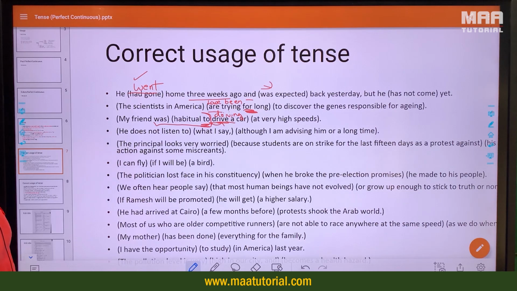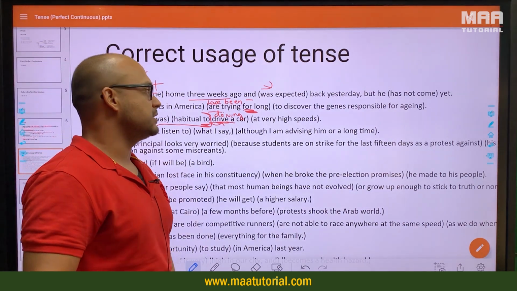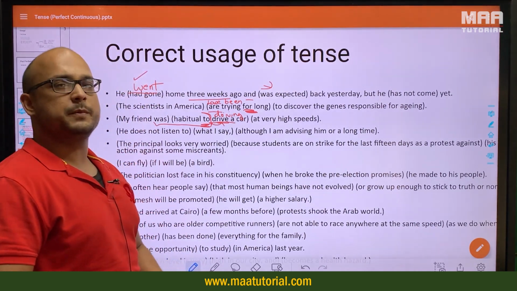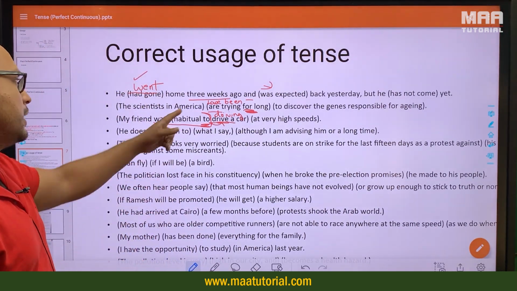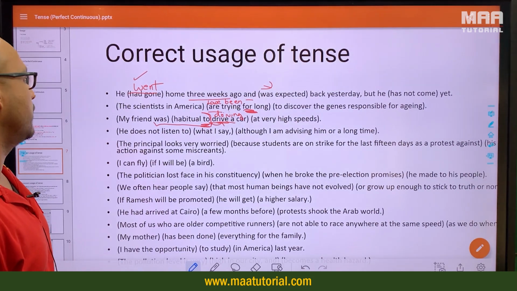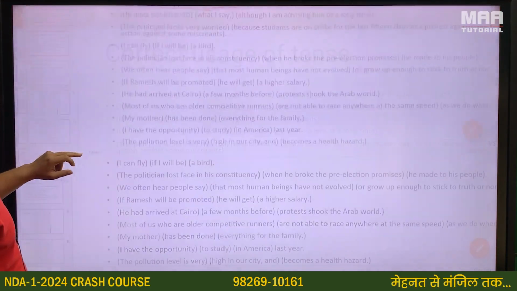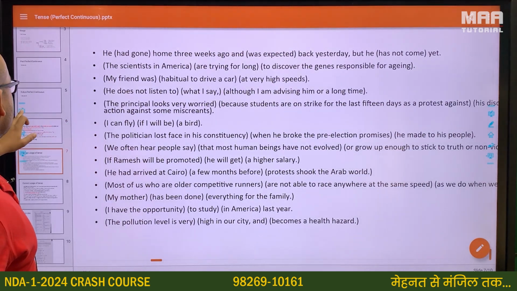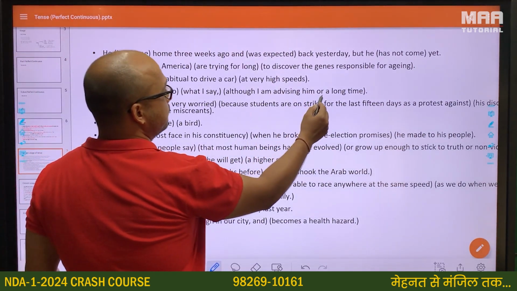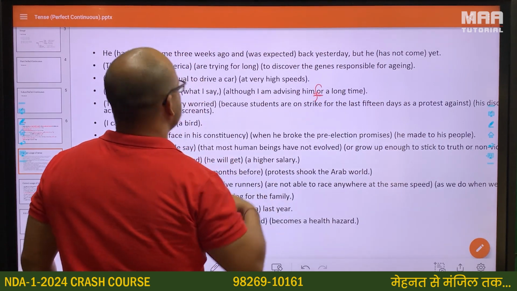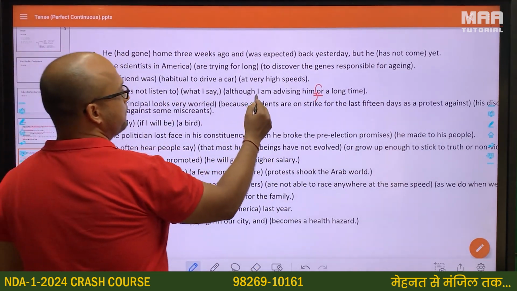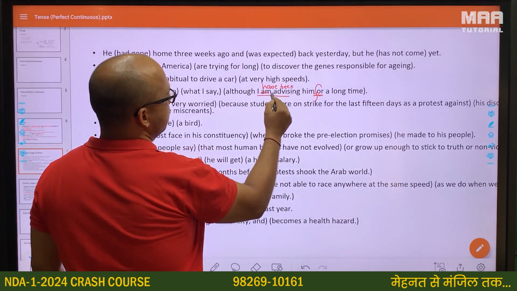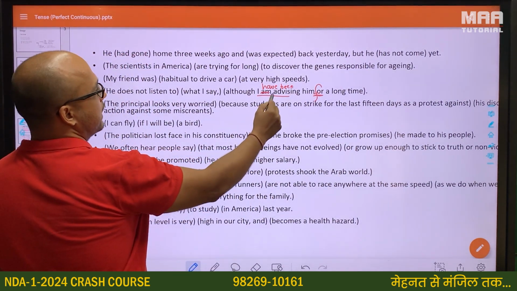My friend was habitual to driving a car at very high speeds. This is just a sneak peek into what verbs advanced will consist of. Once we start with verbs advanced later on in our lectures, you will understand this with a bit more clarity. He does not listen to what I say, although I'm advising him for a long time. Again, advising him for a long time. Because there is for, we have to use the perfect continuous. I have been advising him for a long time.